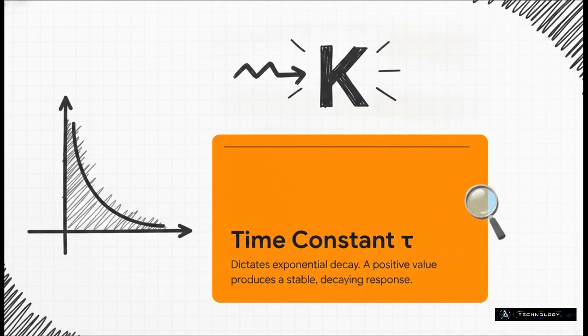Let's take a second to look at what this actually means for a physical machine. There are basically two key parameters pulling the strings behind the scenes here. First up is K, the system gain. Now, K dictates the sheer size or amplitude of the reaction. And then there's the Greek letter tau, which is our time constant. You can think of tau as the system's internal clock. A positive time constant absolutely guarantees that this sudden burst of energy is going to naturally bleed away over time, giving us a stable, decaying response.